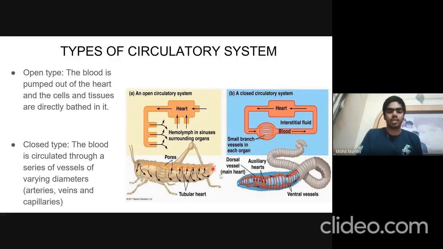As you can see here, the blood vessels are not connected and the tissues are bathed in the blood. While in the closed type circulatory system, the blood is circulated through a series of vessels which consist of arteries, veins, and capillaries. So the blood never comes in contact with the tissue, and only the important nutrients and molecules are exchanged between the tissue and the blood via blood vessels. So these are two types of circulatory system.